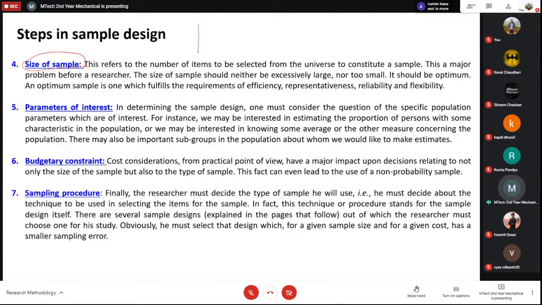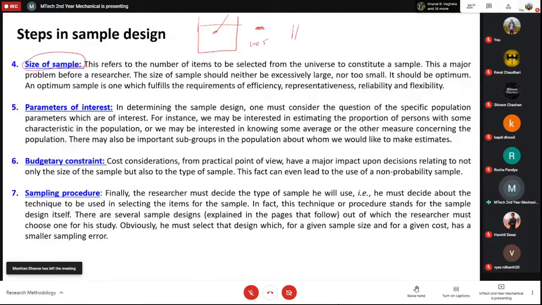You might have seen that if you are performing some kind of microscopy analysis, then they say that very small amount of sample is needed. Maybe you take a very small amount of sample, maybe 1 gram or 2 grams, depending on the analysis, depending on the microscope you are using, or if you are using some other instrument, or some other characterization methods, then maybe less than 5 gram.